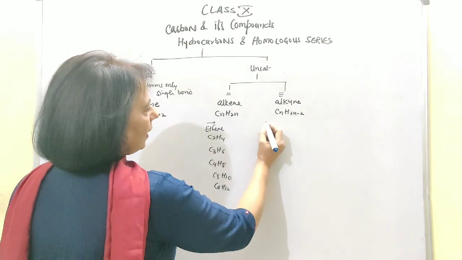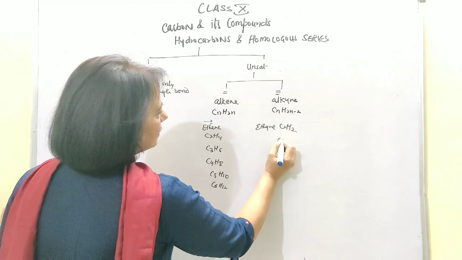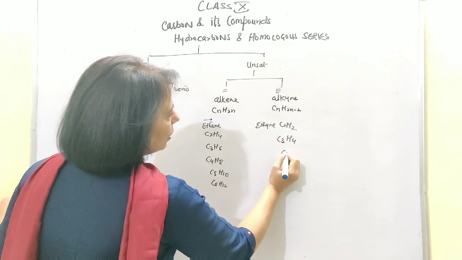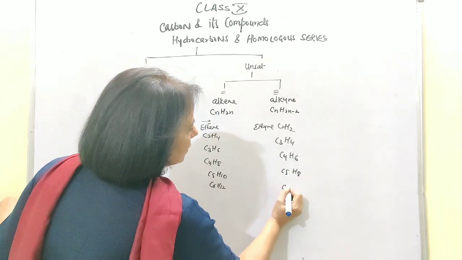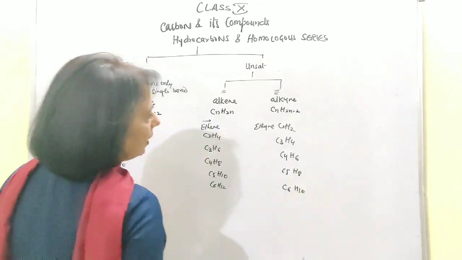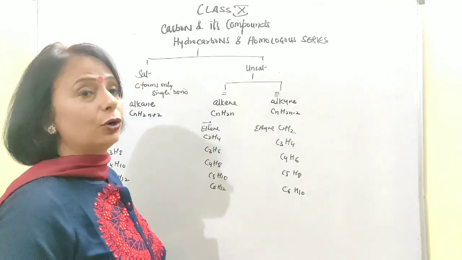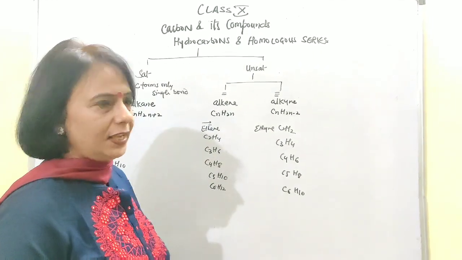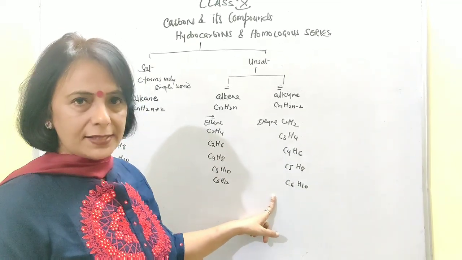In the similar way in the alkyne series we did ethyne, that is C2H2, then C3H4, C4H6, C5H8, C6H10. That means here it is ethyne, which in the common language is known as acetylene, and then propyne, butyne, pentyne and hexyne.